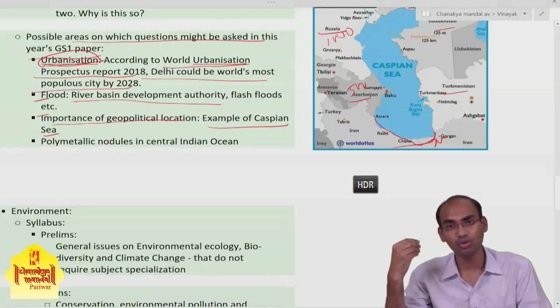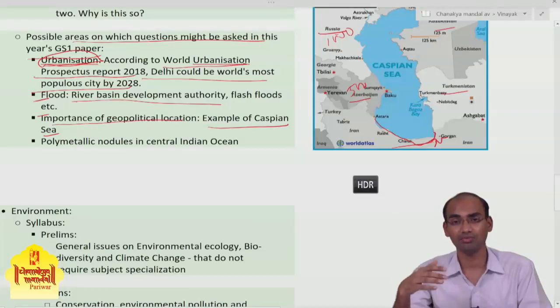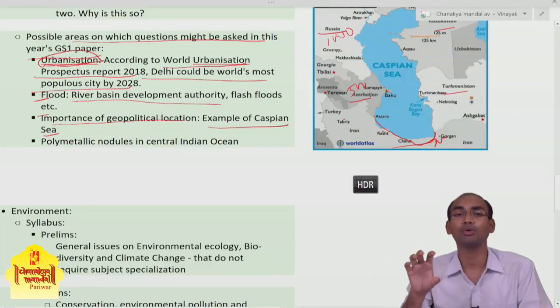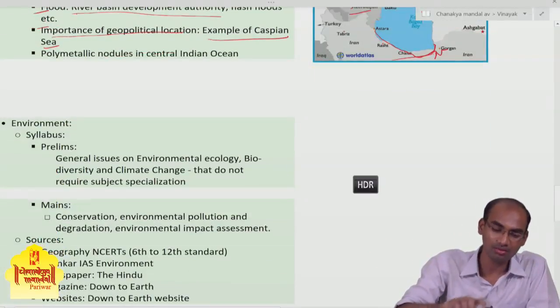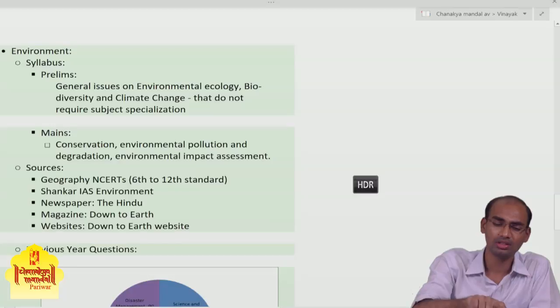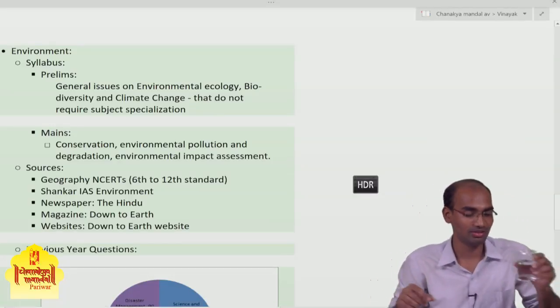Then you can go on writing the significance of this news, that is, extending India's rights to extract polymetallic nodules from the Central Indian Ocean.